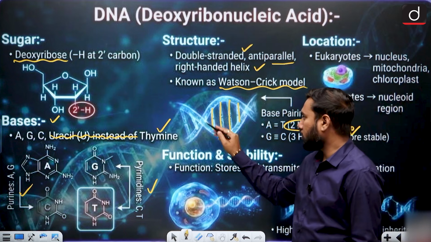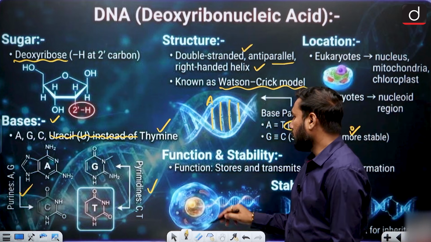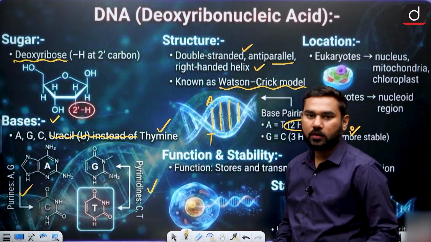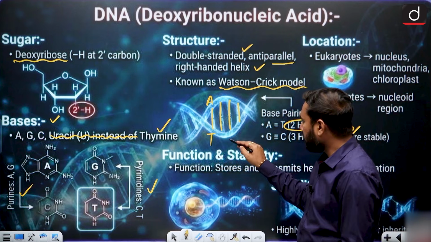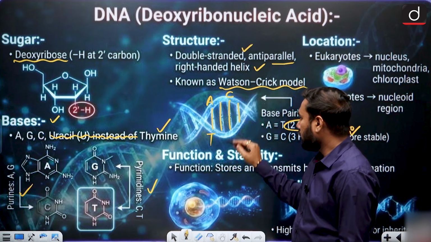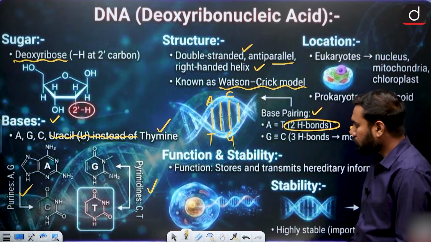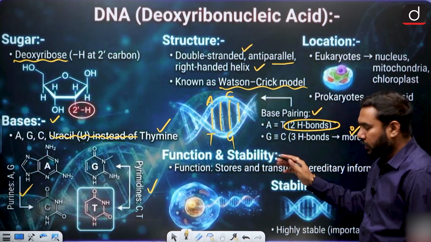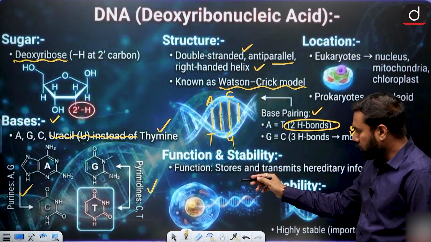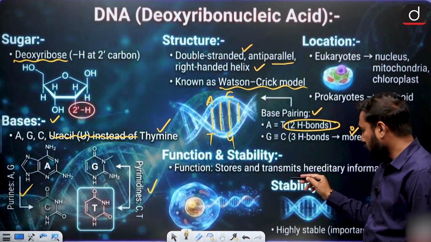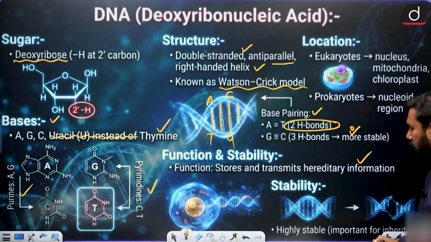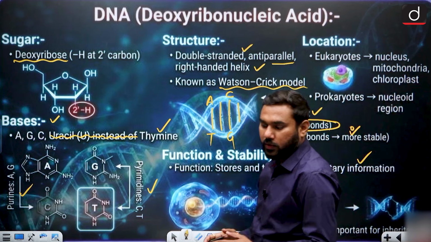But this one is very important. In the DNA structure, if there is an A on one side, then T is always on the other side. In the same way, if there is a cytosine, then on the other side there is a guanine. When we talk about function and stability, the function is storage and transmission of hereditary information, and the stability is very high. So the stability of DNA is very high.